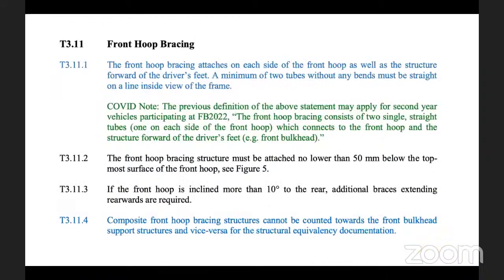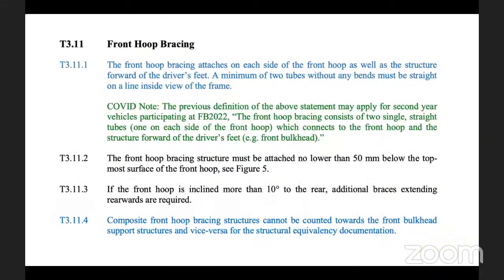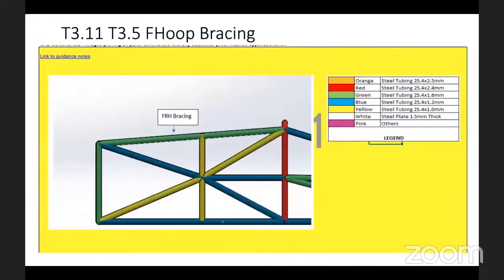Similarly, there is another rule, 3.11.3, which talks about the inclination. So what does the team have to do? They have to define the inclination here. What is the inclination? If you do this, the minimum purpose of this rule is met, and you get to clear this tab also without any queries. So this tab is also clear.